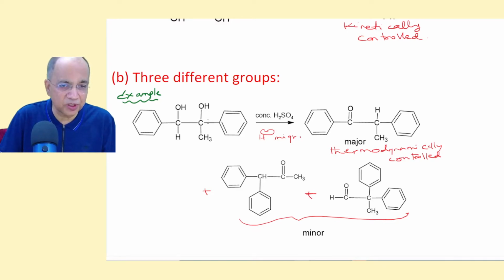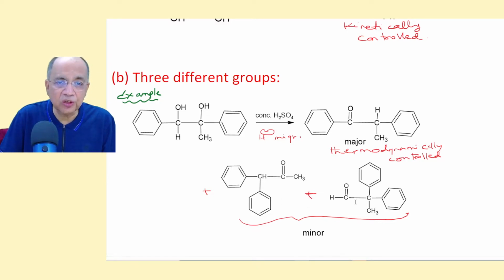Positive ion is formed here, but the other two products will be formed. The aldehyde product due to migration of phenyl will also form to some extent. And if the carbocation is formed here to a small extent, then phenyl migration will make it 2-phenyl, and it will be CH3, C double bond O.